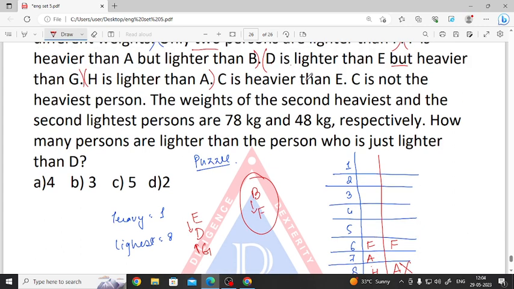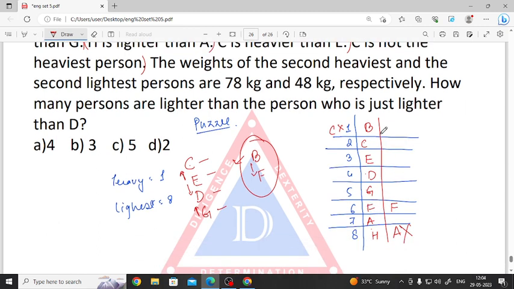Then we have C is heavier than E. And C is not the heaviest person, so C should not be here. So if we see C, E, D, G, there are 4 persons. We can go with C, E, D and G, and here it is given that F should be lighter than B. So B should be here. This is our correct puzzle answer.